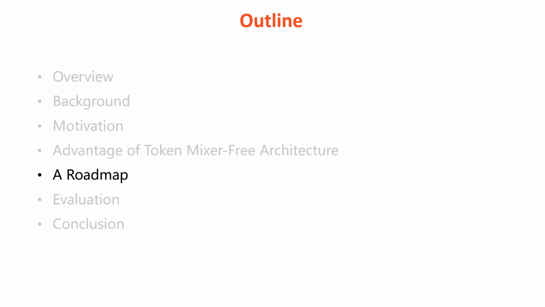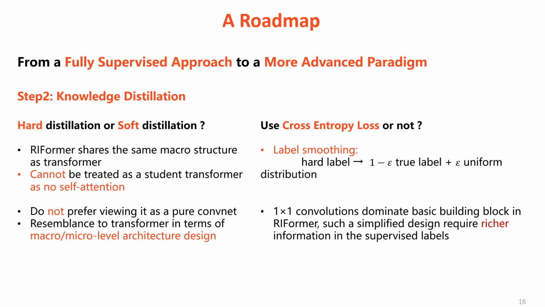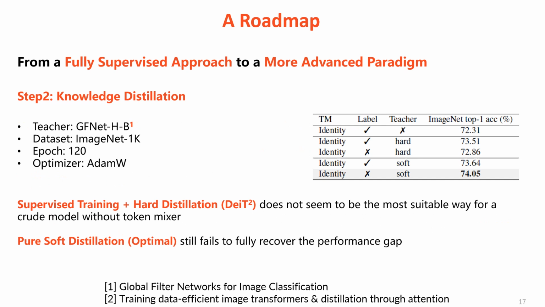In this section, we present a trajectory going from a fully supervised approach to more advanced training paradigms. For the first step, we directly train a vision backbone without token mixer, which leads to a serious performance gap. We now study the knowledge distillation paradigm. Do we use hard distillation or soft distillation? Do we use cross-entropy loss or not? We found that supervised training with a hard distillation does not seem to be the most suitable way for a crude model. Well, pure soft distillation is better, but it still fails to fully recover the performance gap.